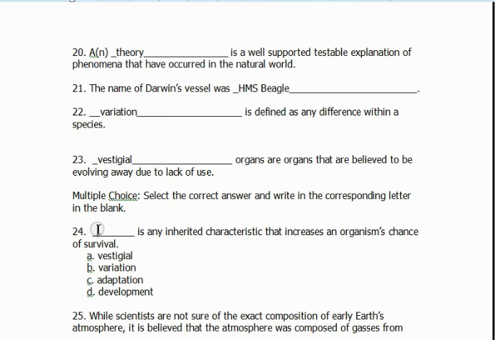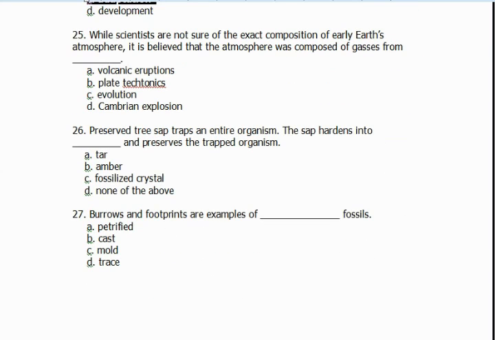For the multiple choice, blank is any inherited characteristic that increases an organism's chance of survival. Adaptation. While scientists are not sure of the exact composition of Earth's early atmosphere, it is believed that it was composed of gases from volcanic eruptions. Preserved tree sap traps an entire organism. The sap hardens into blank and preserves the trapped organism.